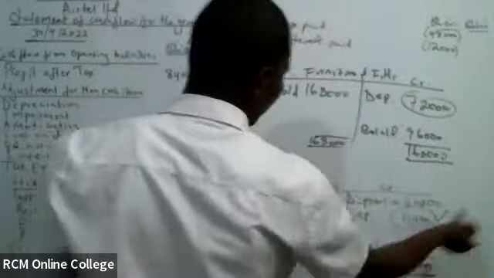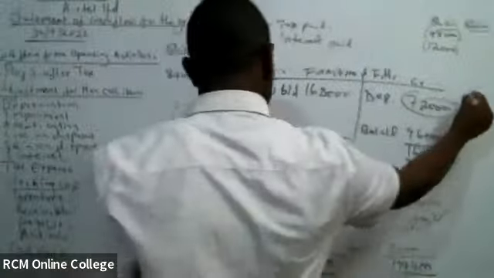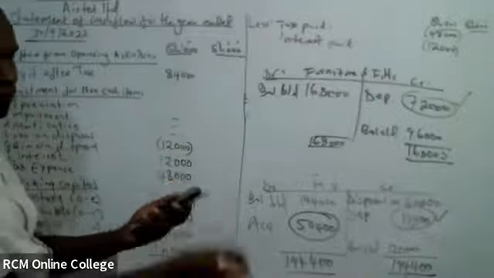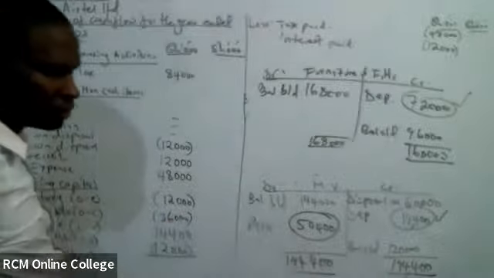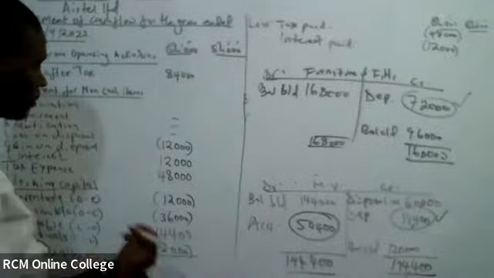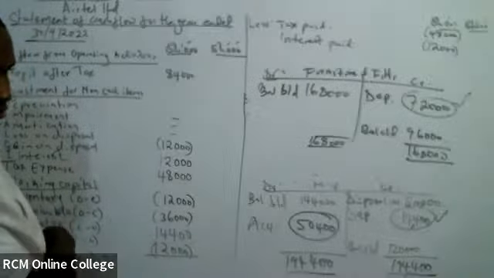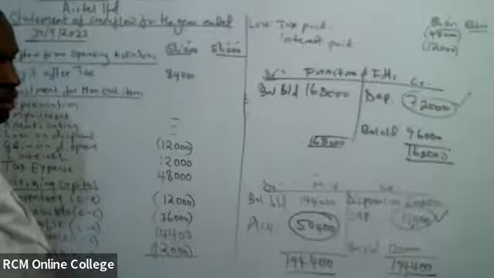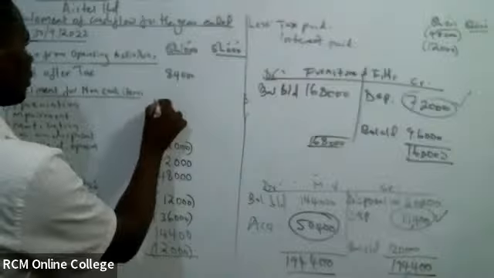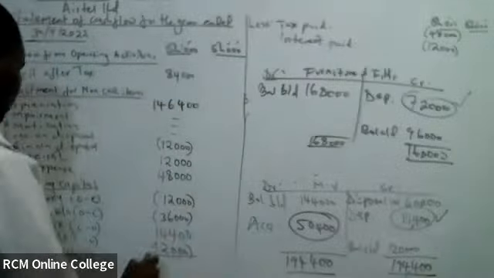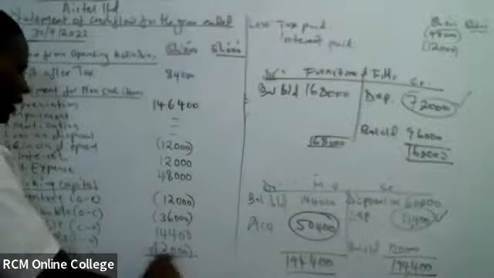Tuko na hii ya 14, tuko na hiyo ya Radel building, na tuko na hii ya 72. All the depreciation ni ngapi? Tulete hapa. That's how you do. Accumulate all of them. Zote. Tuweke hapa. So that at least we are able now to get our final hapa. Accumulate zote. 146,400. So depreciation is 146,400. Now you can add to get the cash flow after working capital.